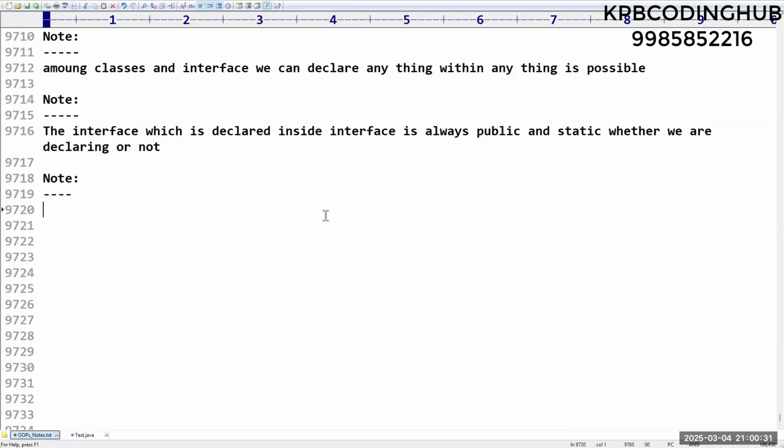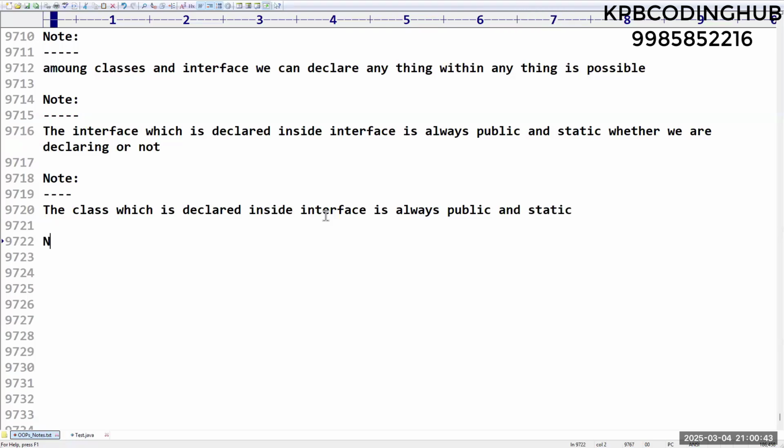Now, a class which is declared inside an interface is always public and static, without declaration. Clear?